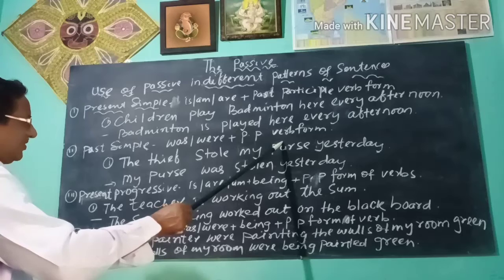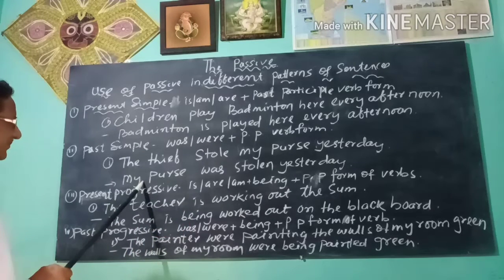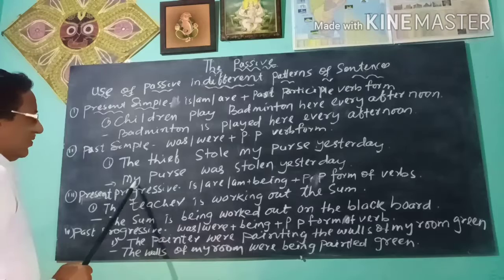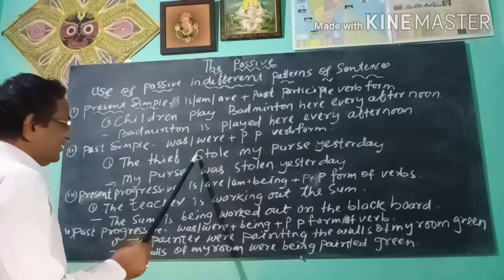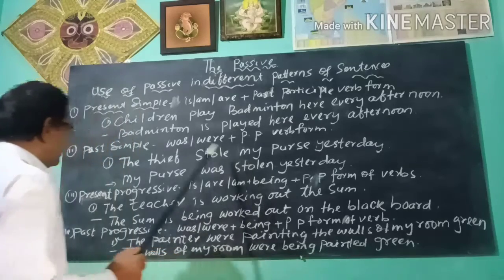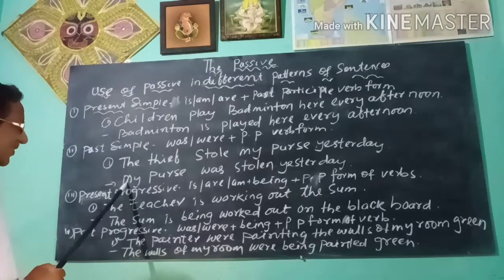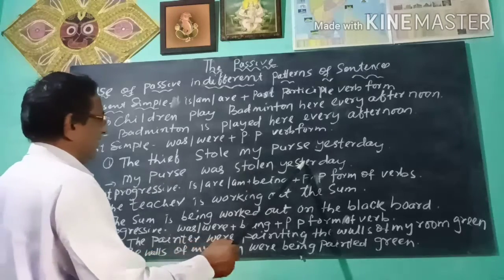My purse, the object, comes to the subject position. So my purse, stole, the past simple verb, changes to was stolen. So the passive form is my purse was stolen yesterday.